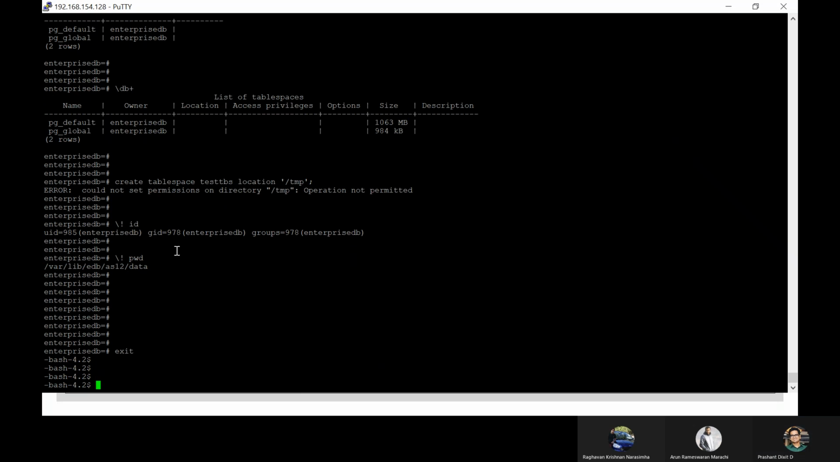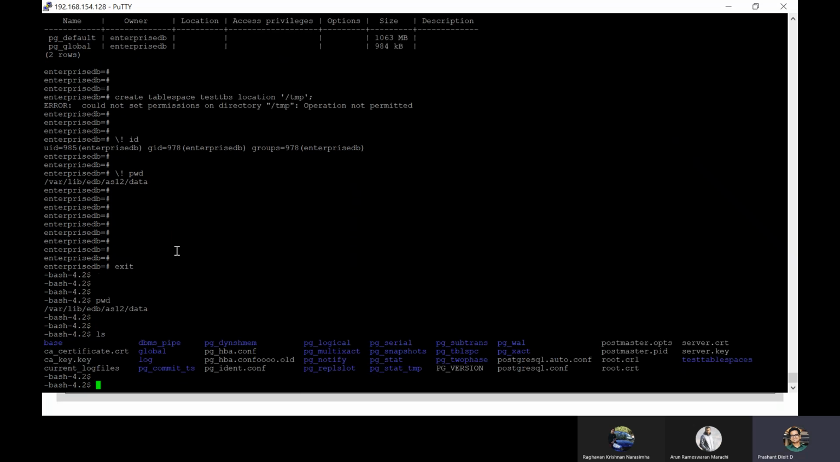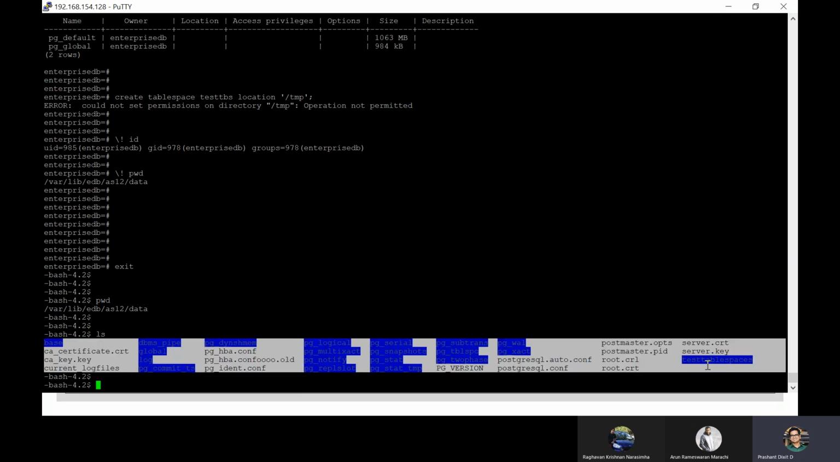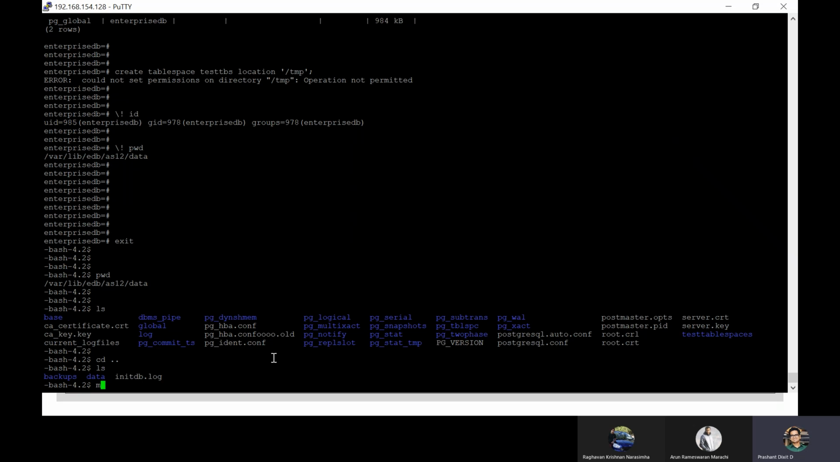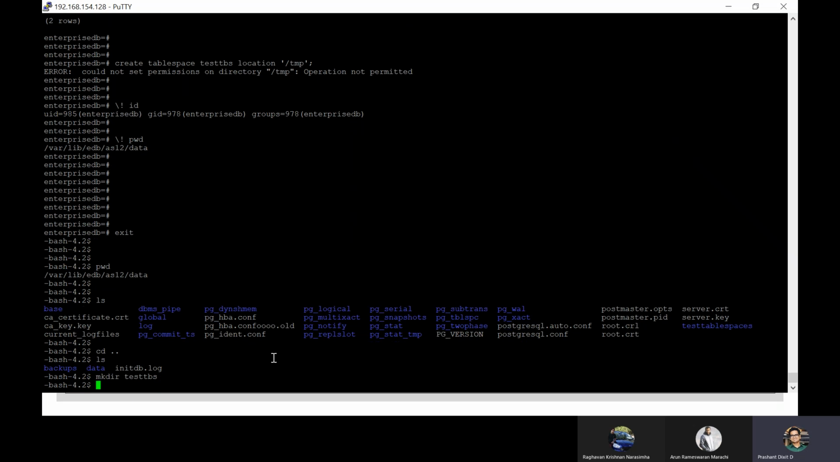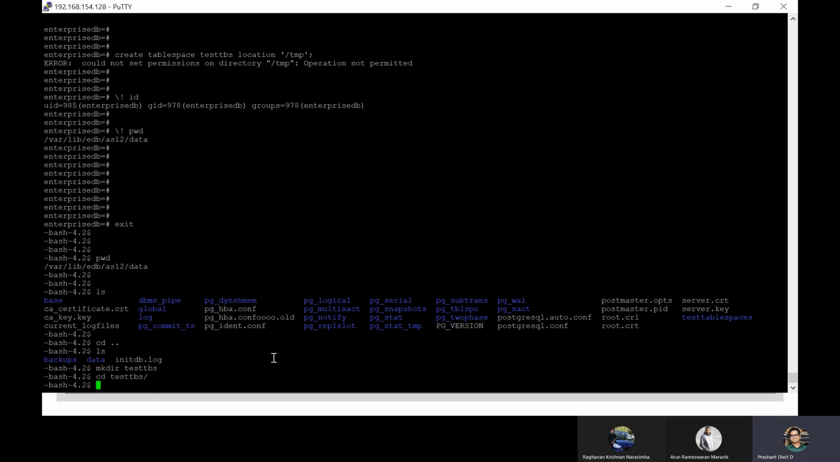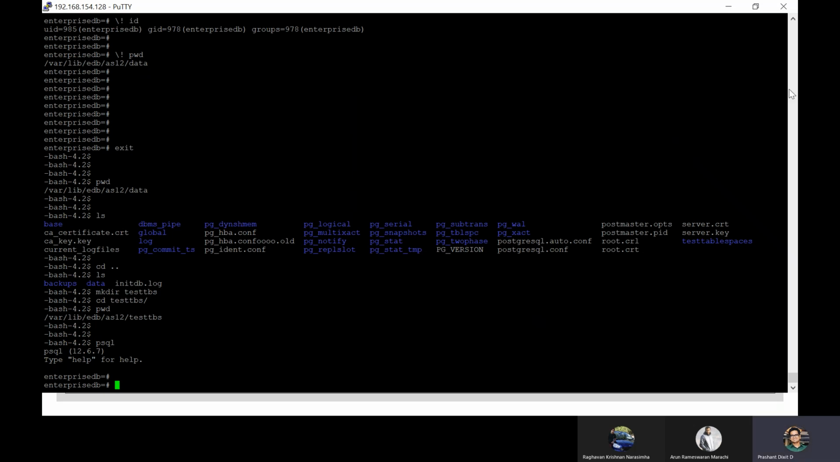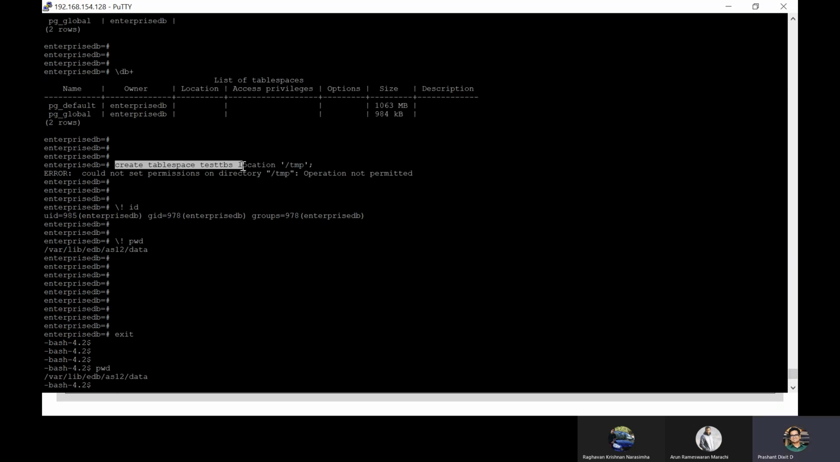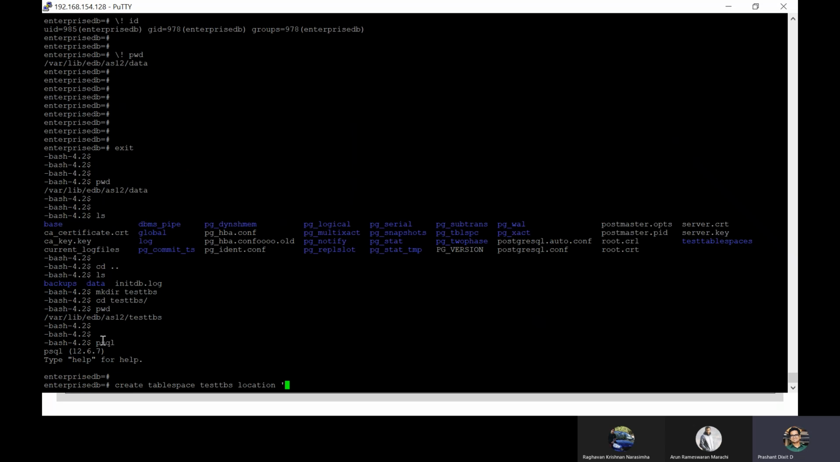Where are we right now? Well, it's never ever recommended to create your table space within your data directory. This is our data directory where we've got all these files. You should have created a different space. Let me go back. mkdir test tbs. Fine, test tbs. This is the path. Create test table space location. I should give this location now.